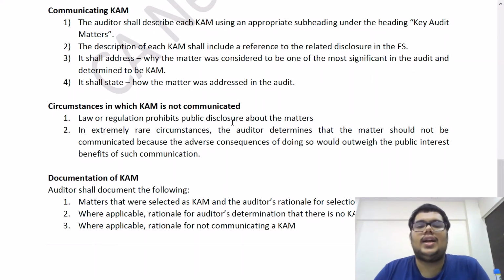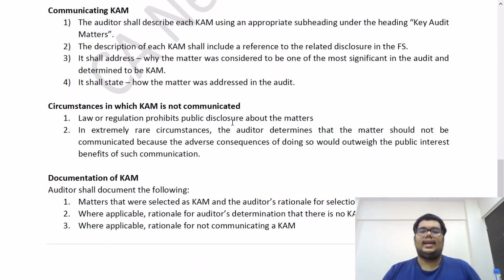Third point, it shall address why the matter was considered to be one of the most significant in the audit and determined to be CAM. So you have to give an explanation and your rationale of why this has been selected to be CAM. Fourth, it shall state how the matter was addressed in the audit. Now, CAM does not mean you did not audit that area properly. It took a lot of time to audit. So basically, you have to tell why that was of importance and how you addressed it in the audit.